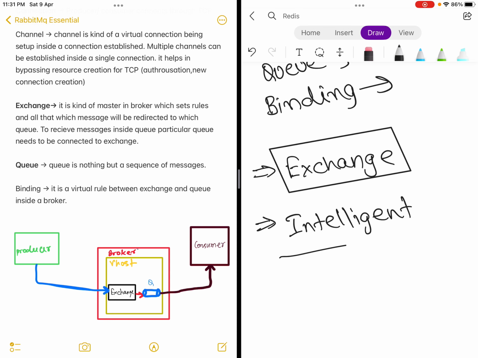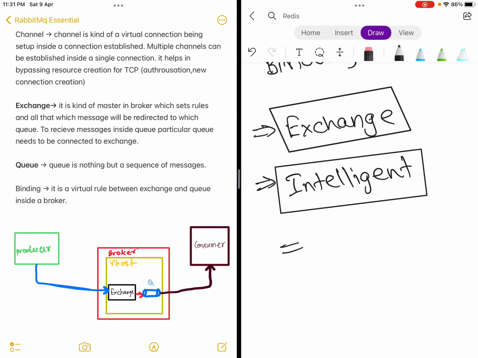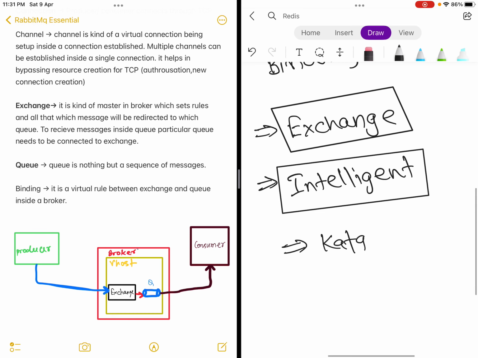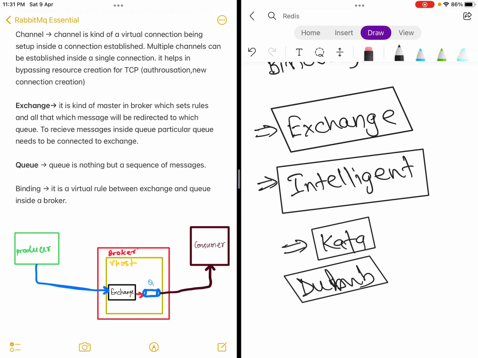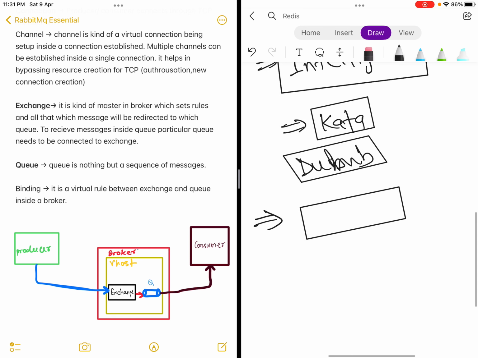Here everything is decided at the broker level itself. The broker decides which message will go to which queue and all those things. The queue never decides what it will read. But if we talk about Kafka, it is a kind of dumb broker. There is no intelligence attached at the broker level, and all the logic is attached at the queue level. What the queue wants to read, everything is decided at the queue level.